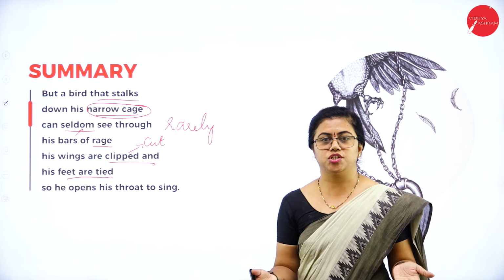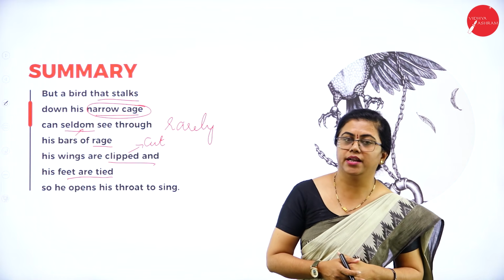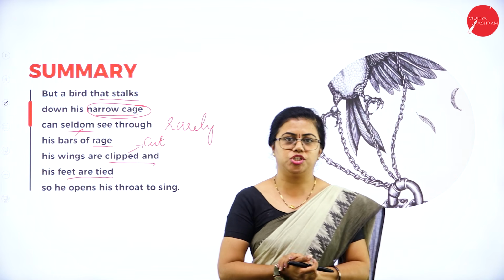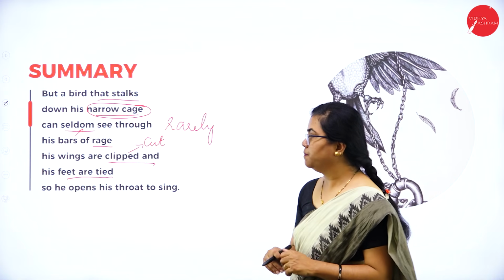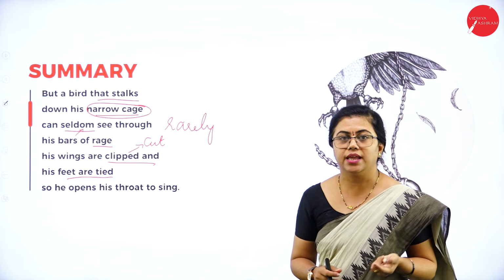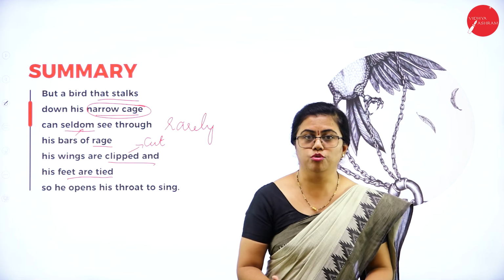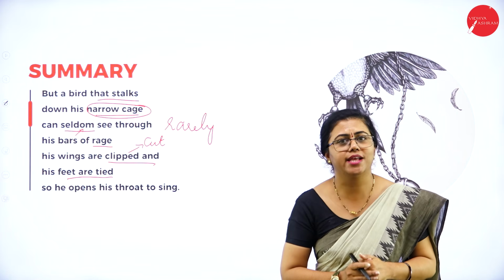First of all, it's a cage. Upon that, feet are tied. So it is restricted upon restriction. So this is what is happening here. So he opens his throat to sing. It cannot see, it cannot move, it cannot fly. So what else should it do?